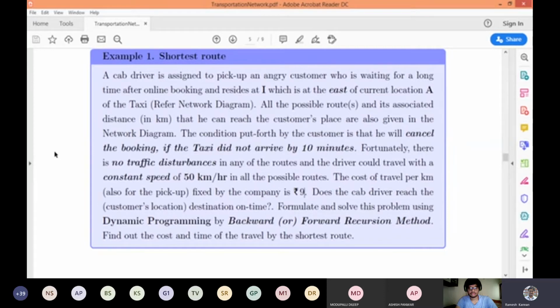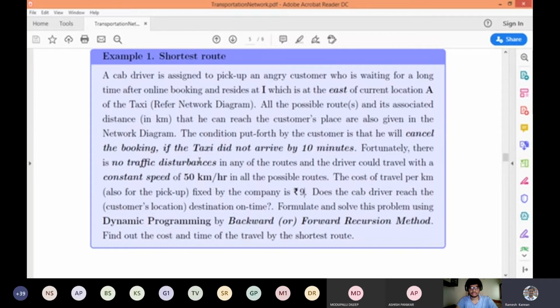And in this case we talked about no traffic disturbances, but in a real scenario you might encounter a traffic disturbance. Say, even though it's the shortest path, you might have huge traffic. In that case, you can take an alternative based on that particular logic also.